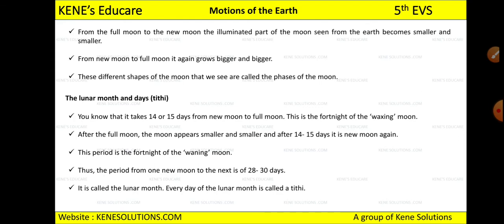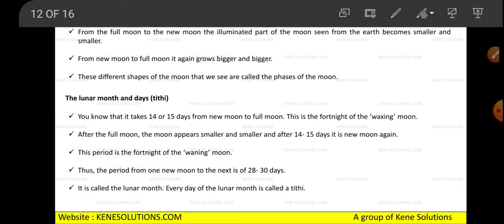Okay, so there is a time period of 14 to 15 days. If it is a new moon, it will take 14 to 15 days to become a full moon, and if it is a full moon, it will take 14 to 15 days to become a new moon. Okay, and this period is the fortnight of the waning moon. Okay, thus the period from one new moon to the next new moon is 28 to 30 days. It means it covers almost 1 month to change from one new moon to the next new moon. Okay, and what do we call this? Lunar month. Lunar month means one new moon to next new moon.